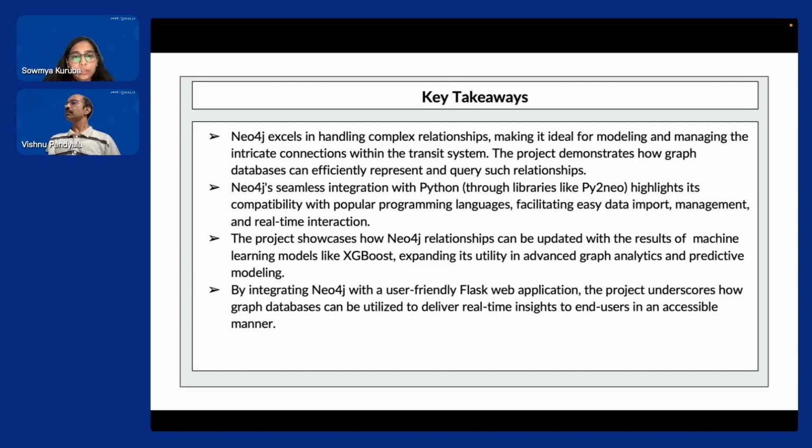The project showcases how Neo4j relationships can be updated with the results of a machine learning model like XGBoost, expanding its utility in advanced graph analytics and predictive modeling. By integrating Neo4j with a user-friendly Flask application, the project underscores how databases can be utilized to deliver real-time insights to the end users.